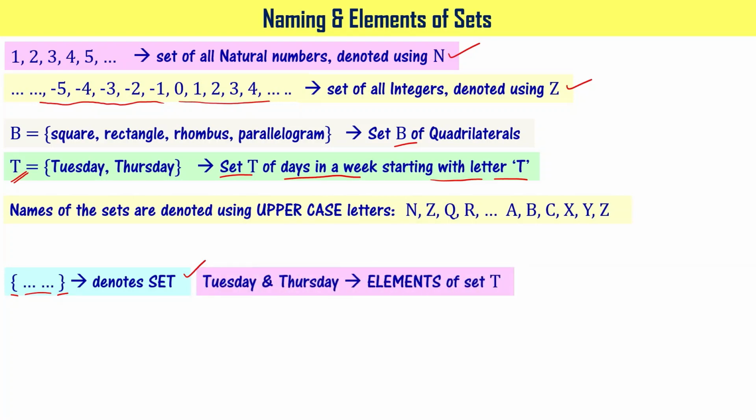For example, Tuesday and Thursday in this particular set are called elements of set T. Whatever we write in between the curly brackets are called elements of the given set, right? So in this particular case of set B, square, rectangle, rhombus, parallelogram are the elements. Please note this point.